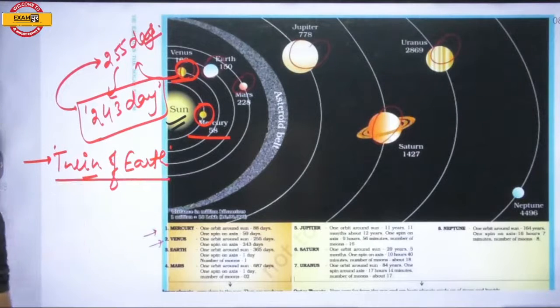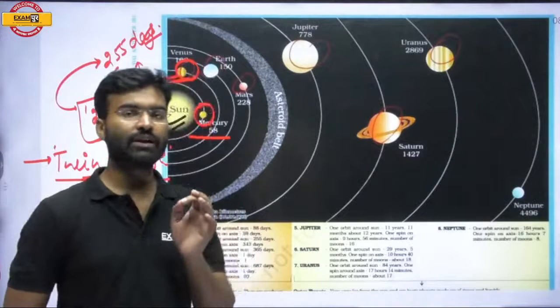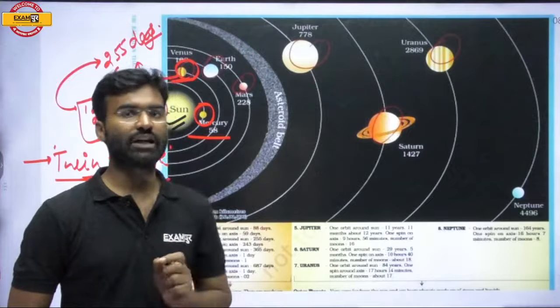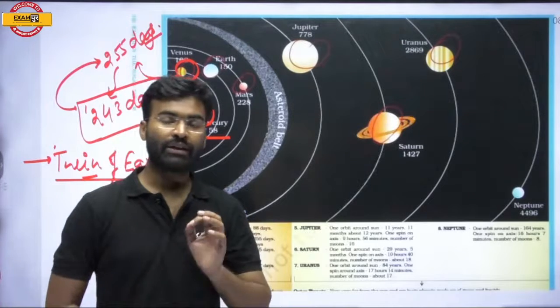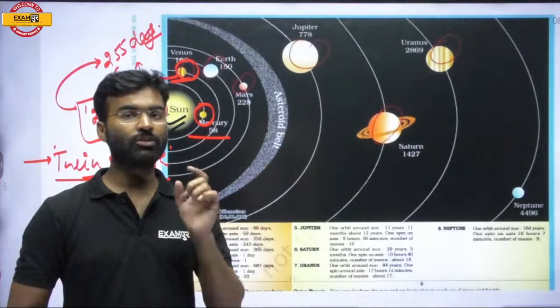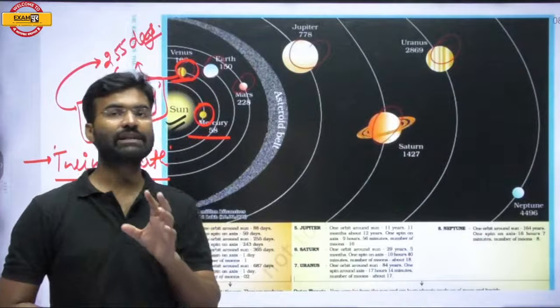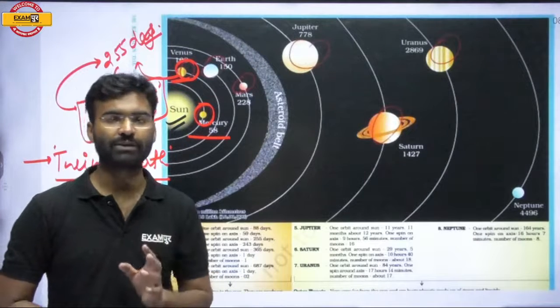In the Venus atmosphere, approximately 95% is carbon dioxide. That means in the composition of the Venus atmosphere, the contribution of carbon dioxide is approximately 95%.